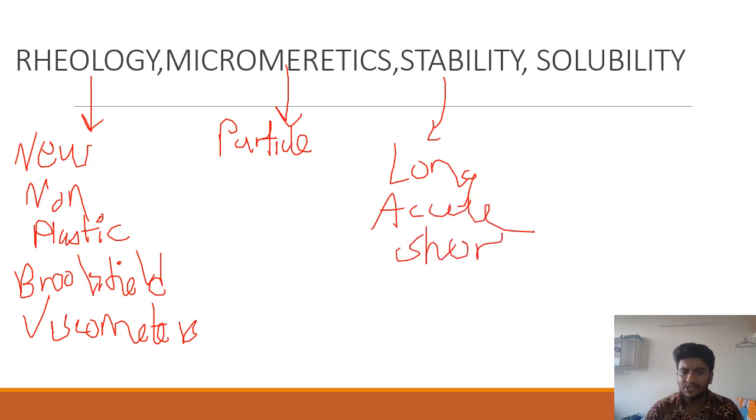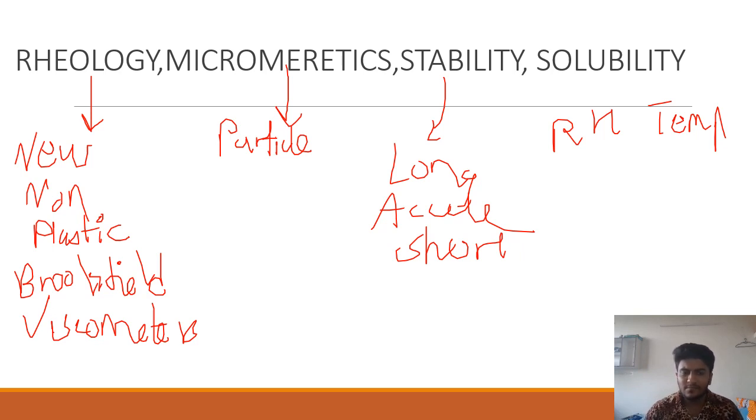So you need to know the RH and the temperature, like which is at 25 degrees, which is at 30 degrees, which is at 40 degrees, which is at 60 RH, 65 RH, 75 RH. All this is very important for how long: long term is for 12 months, accelerated is for 6 months, short is also for 6 months and all.